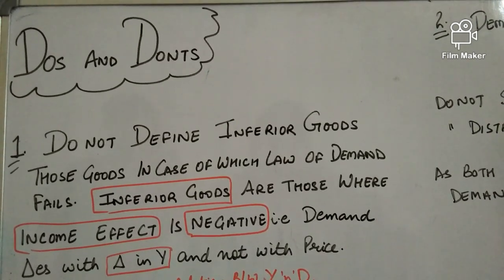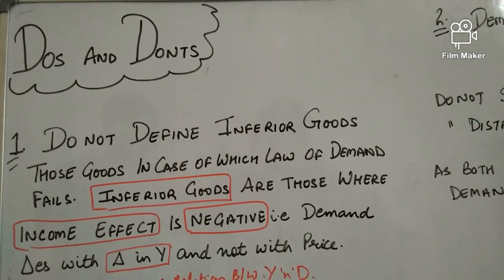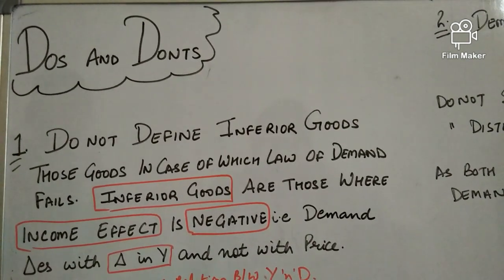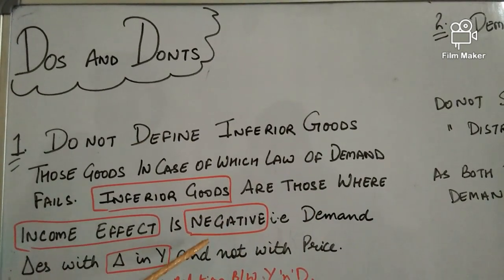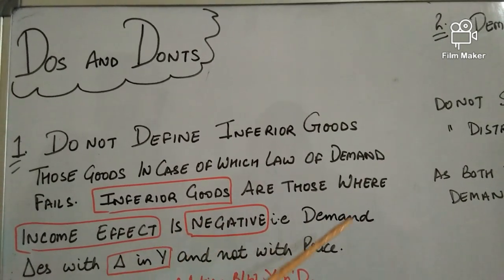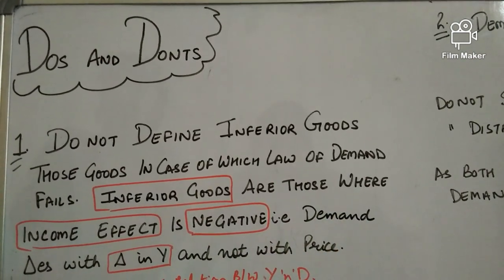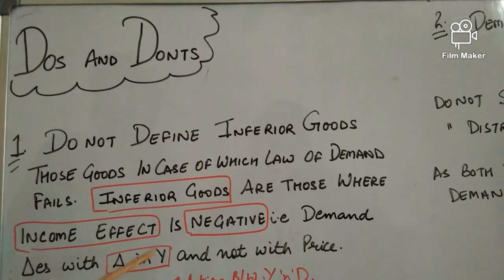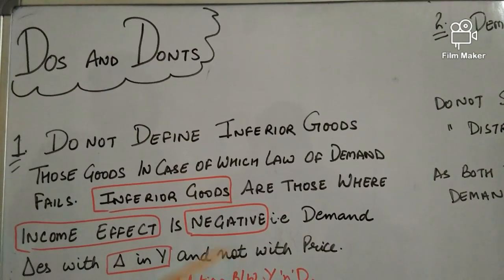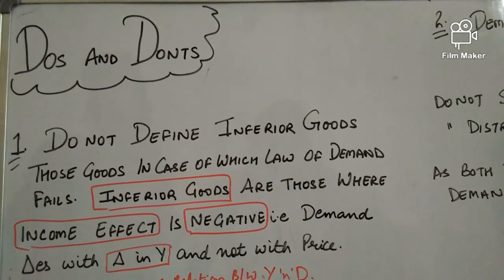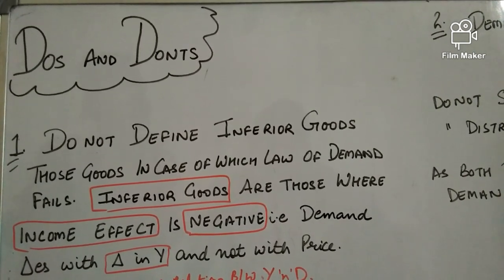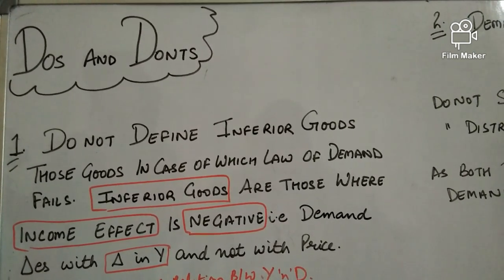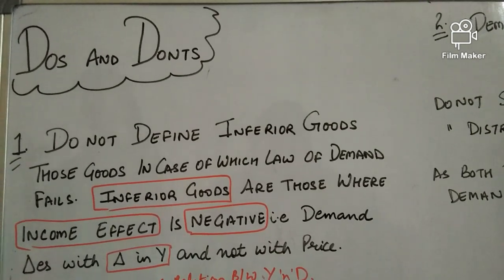So whenever a question occurs like define inferior good, you need to say inferior goods are those where income effect is negative. Okay, that is, demand of these goods, which goods? Inferior goods, changes with the change in income and not with the price. Okay, so this is the definition you need to follow. These are goods whose demand changes due to the change in income but not due to the change in price.